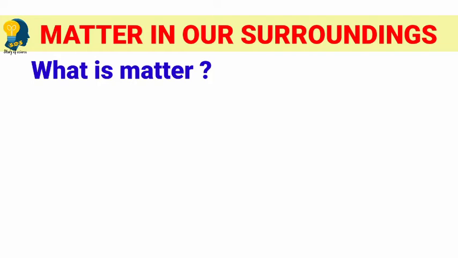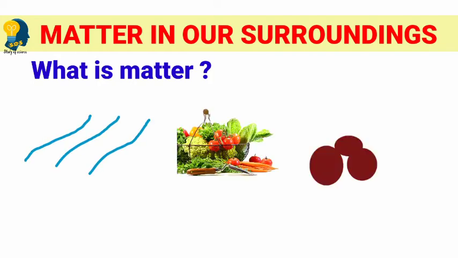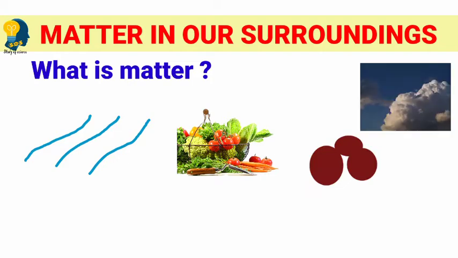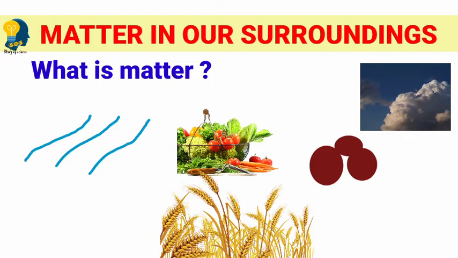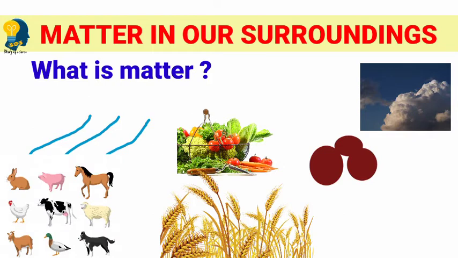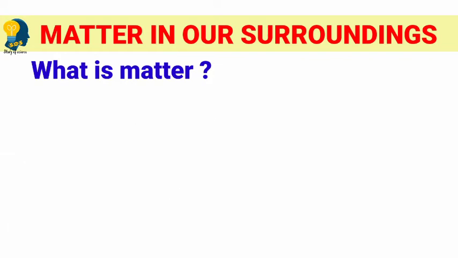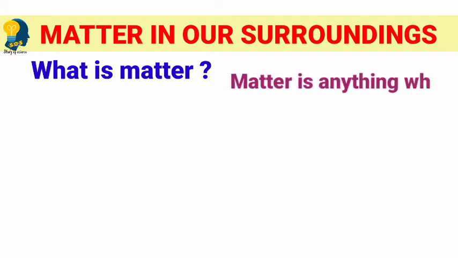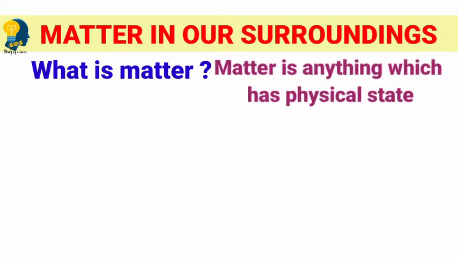When I say everything, the air we breathe, the food we eat, stones, clouds, stars, plants, and animals, even a small drop of water or a particle of sand, everything is an example of matter. Finally, I can say that matter is anything which is physical in state. It should have a physical state. Otherwise, it is not considered to be matter.